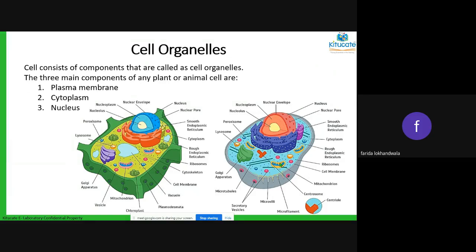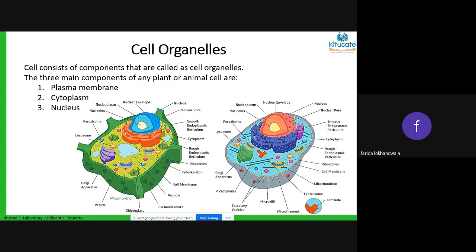The plasma membrane is the outermost covering that a cell has got. On the left side, the green colored structure is called the plasma membrane. Inside the plasma membrane, there is a very thick jelly-like fluid which we call cytoplasm.